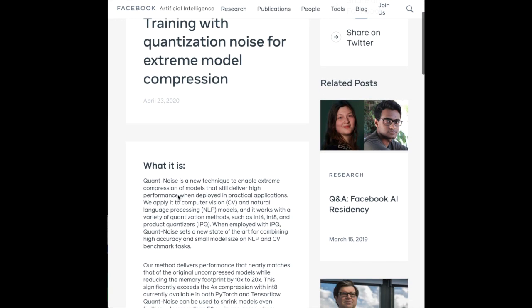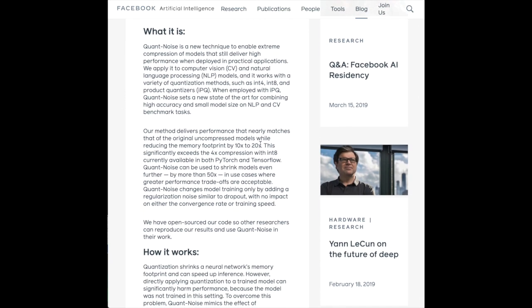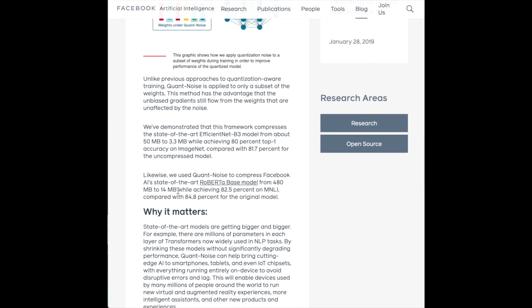Quant Noise is a compression algorithm from researchers at Facebook AI that can reduce model size by 10 to 20 times without loss of performance and up to 50 times with some loss in performance. This involves having a Roberta model that takes 480 megabytes to store and reducing it into 14 megabytes. This is done through a variation of quantization-aware training.